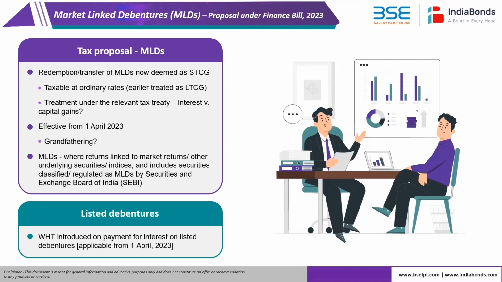Generally, they are issued for a 12 to 36 month period. 12 is the minimum period for which any NCD has to be issued. They are principally protected. However, there is no or very limited ongoing coupon paid on these debentures. And there is a redemption premium, which is market linked. I'll explain what exactly is the market linkage we see in most of these debentures.